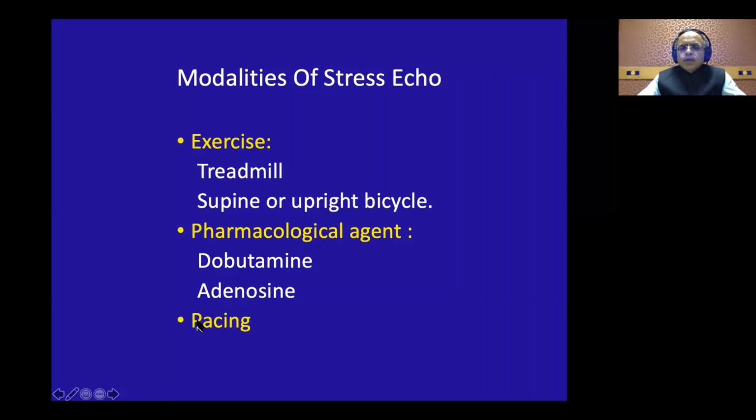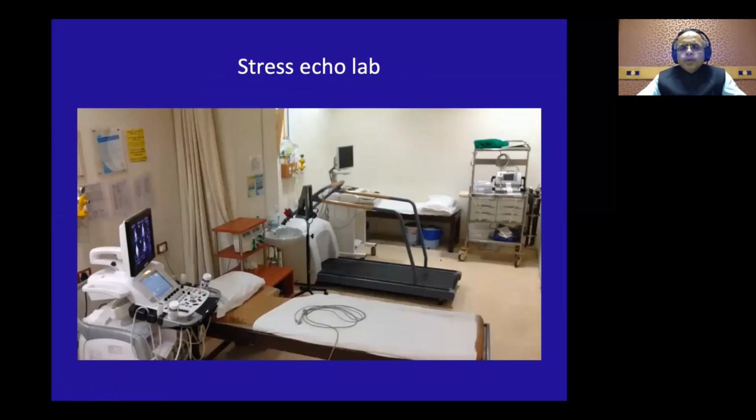And also one can do a pacing stress echo, especially if the patient already has a pacemaker. You can just call the pacemaker guy and raise the heart rate, and for every increment in the heart rate, you look for regional wall motion abnormalities. Now this should be the layout of your stress echo.